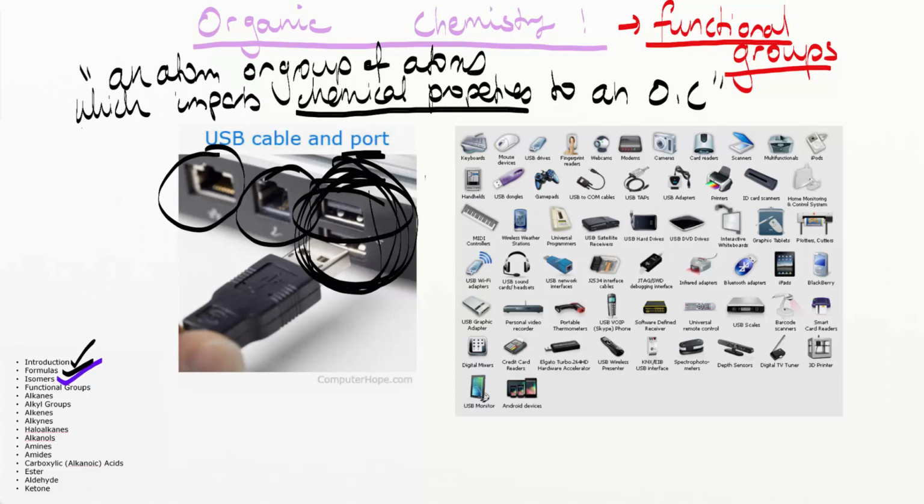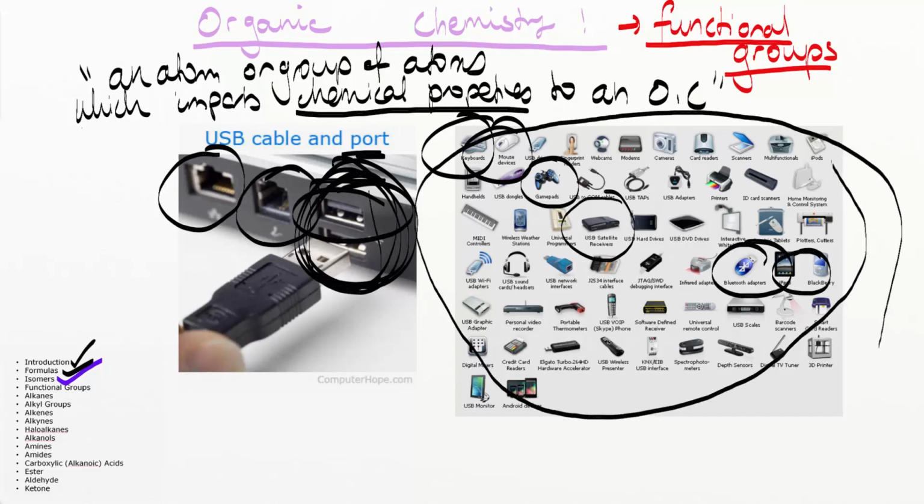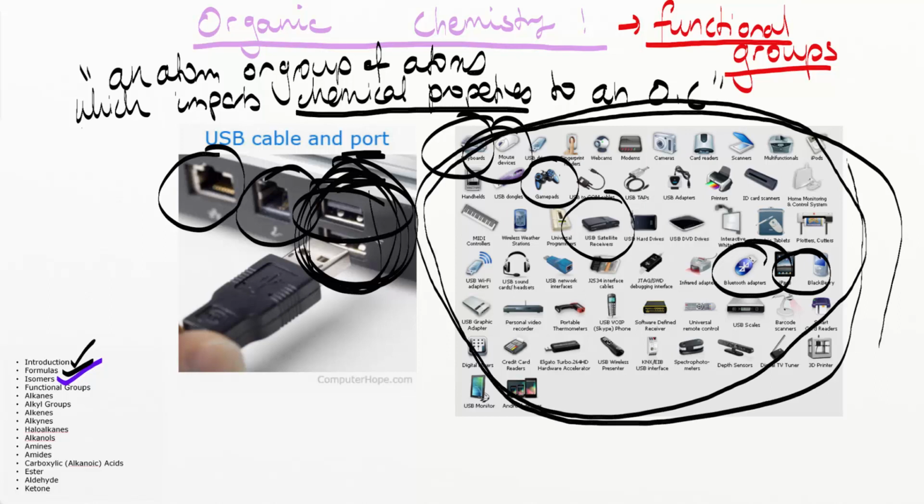Well, that could let me connect to keyboards, mice, gamepads, satellite receivers, Bluetooth adapters, iPads, and so on. All these things are now within the jurisdiction of my computer, because now I can access and connect to all of them. But if I did not have a USB port, I wouldn't be able to connect to all these things. So the idea is that with organic chemicals, it's the same.